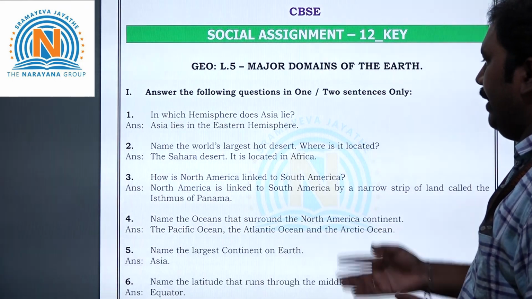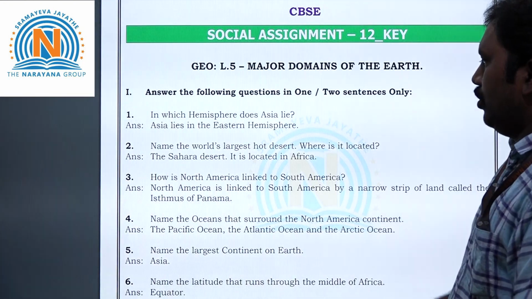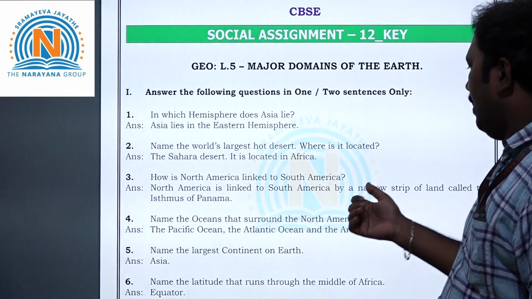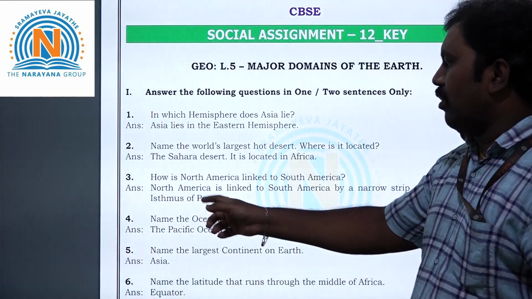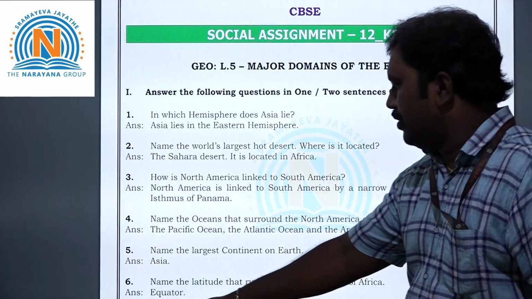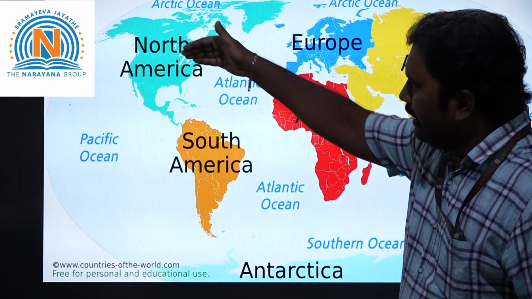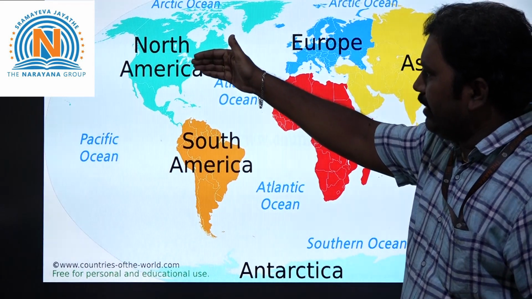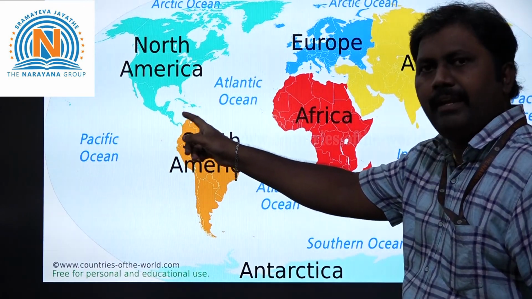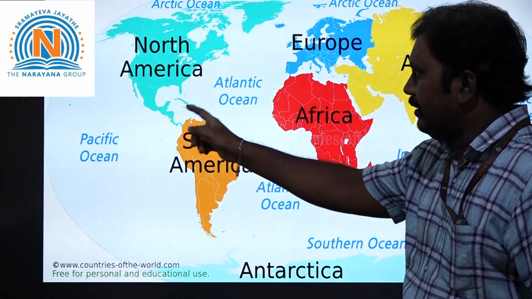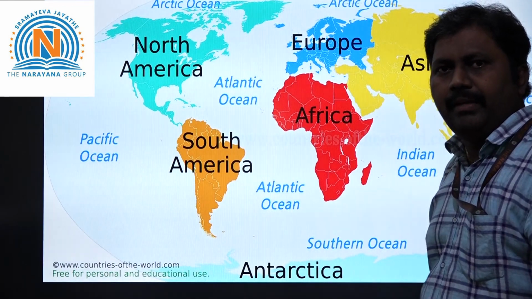How is North America linked to South America? North America is linked to South America by a narrow strip of land called the Isthmus of Panama. I will show you on the map. See children, this is North America and this is South America. North America and South America are linked by Panama. This is also called the Panama Canal. This is how North America and South America are connected.